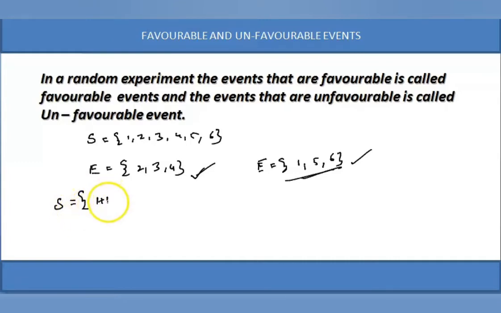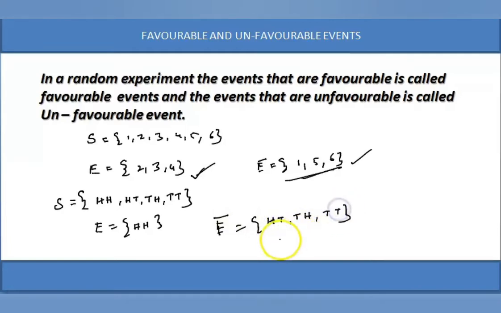Okay, when a coin is tossed twice, the sample space is HH, HT, TH, and TT. This is the sample space. My favorable event is getting two heads. Then what are unfavorable events? The unfavorable events are denoted by E bar. If E is HH, E bar, the unfavorable events, are HT, TH, and TT. If I consider this as favorable, this becomes unfavorable. So events that are favorable are called favorable events, and the events which are not favorable are called unfavorable events.